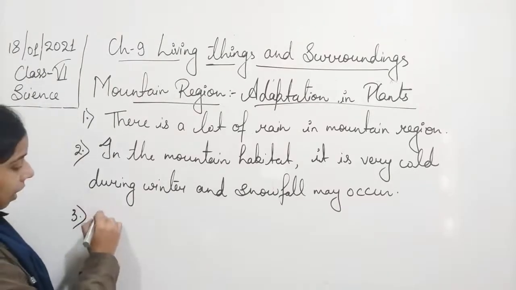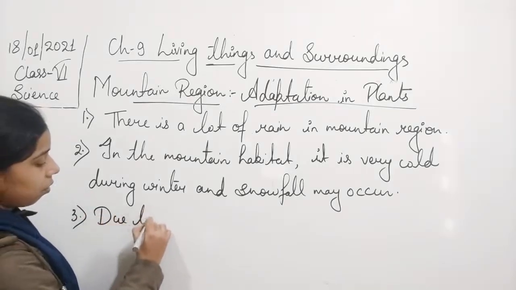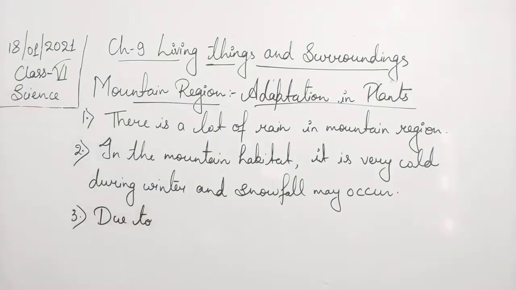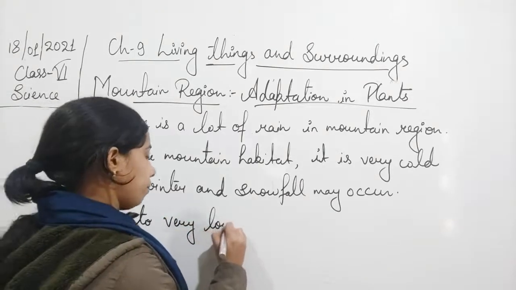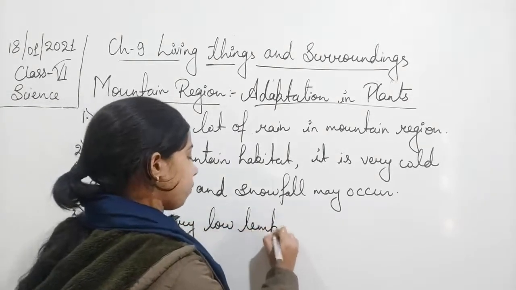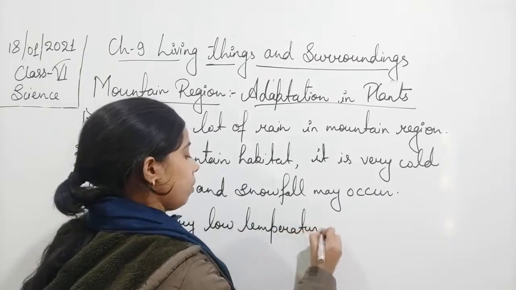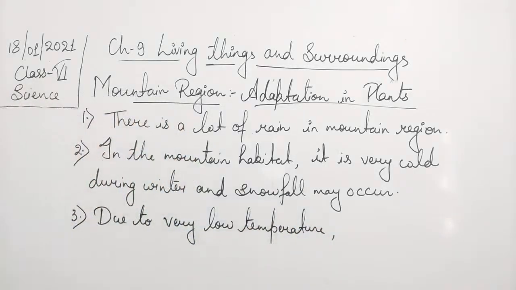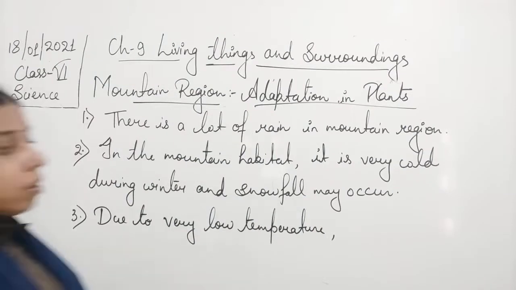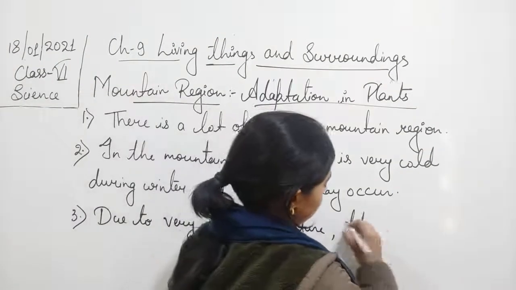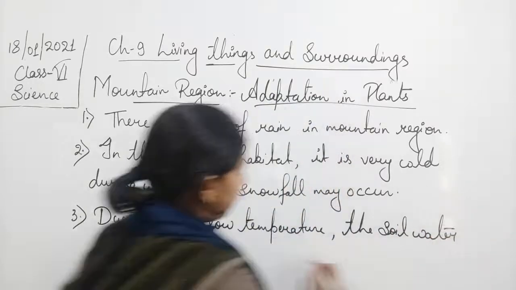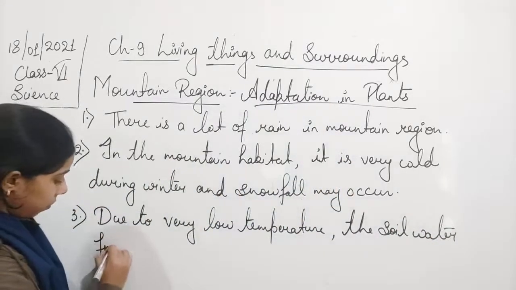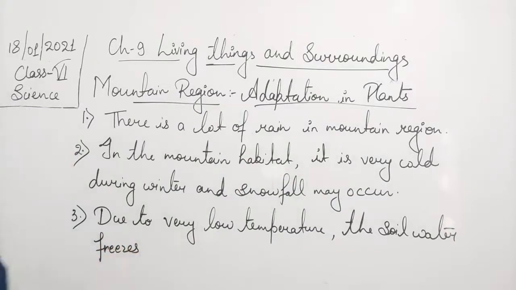So we can write it that due to very low temperature, the soil water freezes.